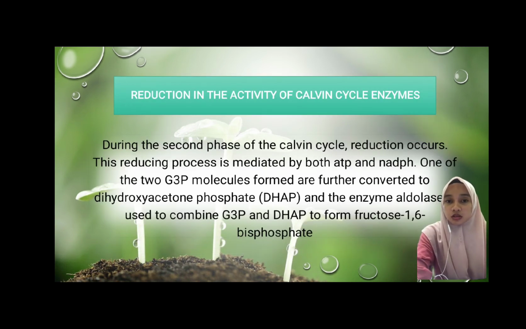Next, reduction in the activity of Calvin cycle enzyme. During the second phase of the Calvin cycle, reduction occurs. This reducing process is mediated by both ATP and NADPH. One of the two G3P molecules formed is further converted to DHAP, and the enzyme aldolase is used to combine G3P and DHAP to form fructose 1,6-bisphosphate.